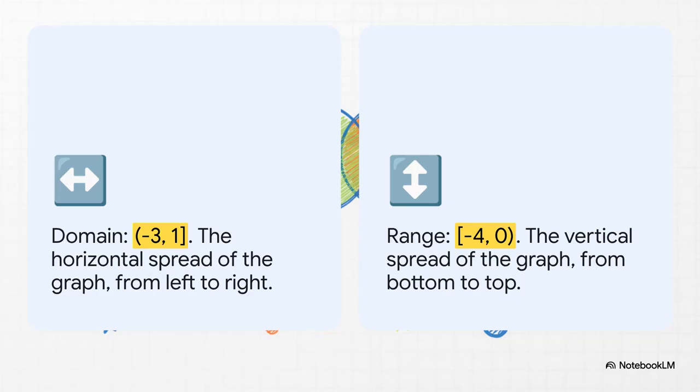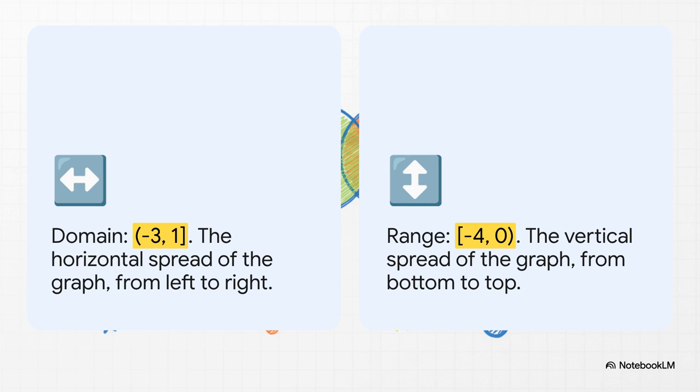Let's break it down. For the domain, we look from left to right. The graph starts just after x equals -3. See that open circle? That means we use a parenthesis. It travels all the way to x equals 1, where there's a solid dot, so we use a square bracket. For the range, we look from bottom to top. The lowest point is y equals -4, and that's a solid dot, so we include it.